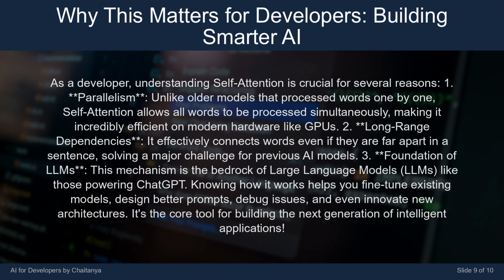Foundation of LLMs. This mechanism is the bedrock of large language models, LLMs, like those powering ChatGPT. Knowing how it works helps you fine-tune existing models, design better prompts, debug issues, and even innovate new architectures. It's the core tool for building the next generation of intelligent applications.